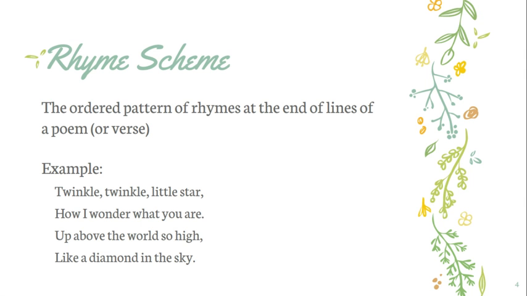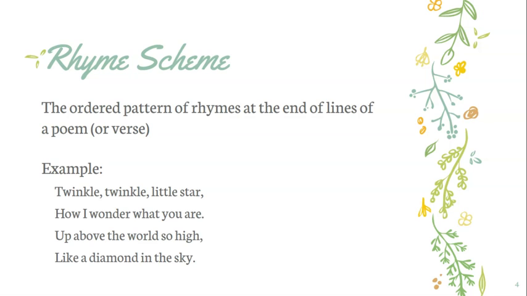So a rhyme scheme is the ordered pattern of rhymes at the end of lines of a poem or a verse. Poetry is written in verse, right? That's the opposite of prose, which is what regular writing is. So for example, we're going to look at this famous poem. Twinkle, twinkle, little star, how I wonder what you are, up above the world so high, like a diamond in the sky. So we're looking for the word or the sound at the end of each line. So the first one is star.